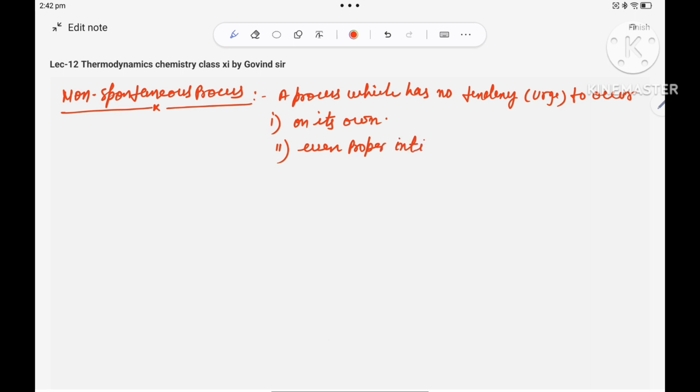After the proper initiation also these processes do not happen.